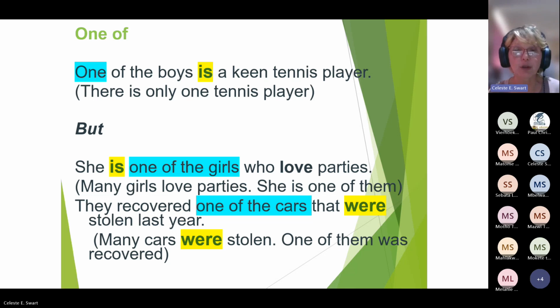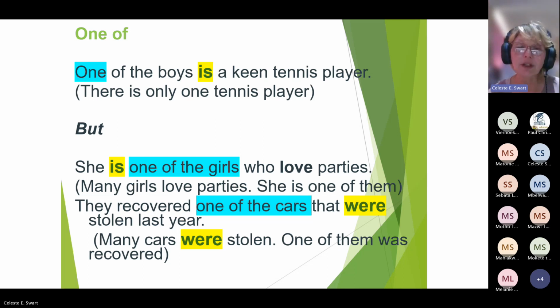But now we have a whole group of girls who love to party. Then what happens? She is one of the girls who love to party. In other words, when we use a pronoun, we would say they love to party. And that is why it is love and not loves. With the previous one, where we said one of the boys is, it's not about the boys, it's about the one, and we would say he is a keen tennis player. So remember, we're always working with our pronouns.